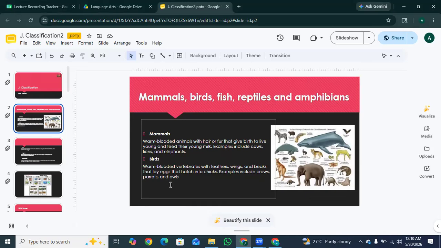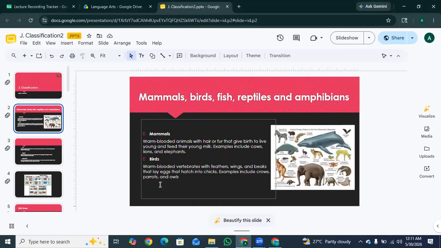Birds. They are warm-blooded vertebrates with feathers, wings, and beaks that lay eggs that hatch into chicks. Examples include crows, parrots, and owls. So basically, birds are warm-blooded vertebrates and have feathers, wings, and beaks. As you can see, the parrot is a warm-blooded vertebrate.